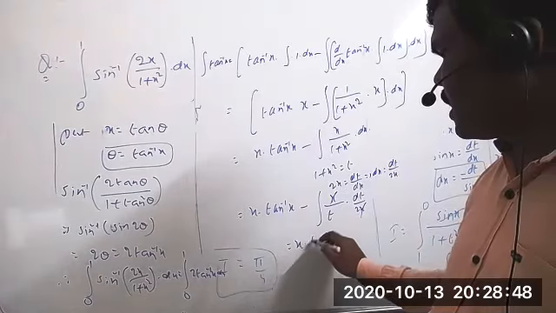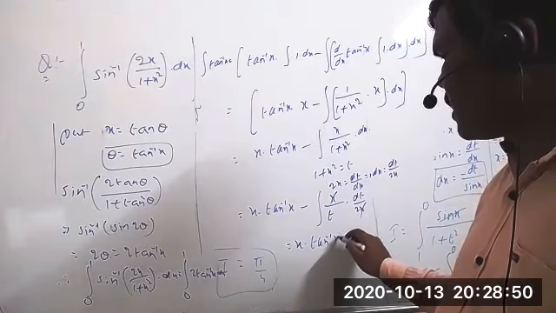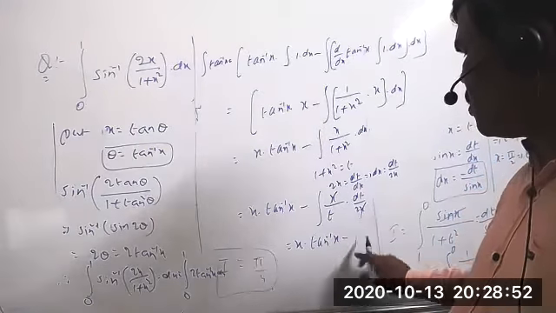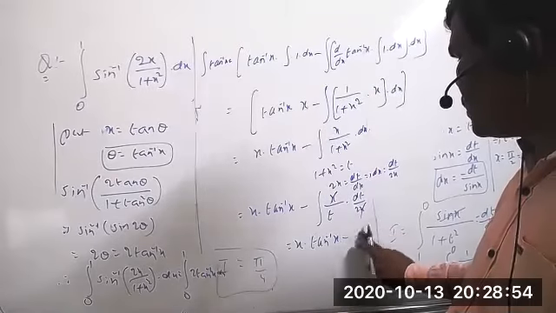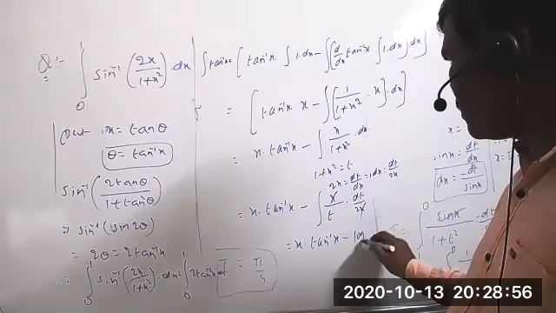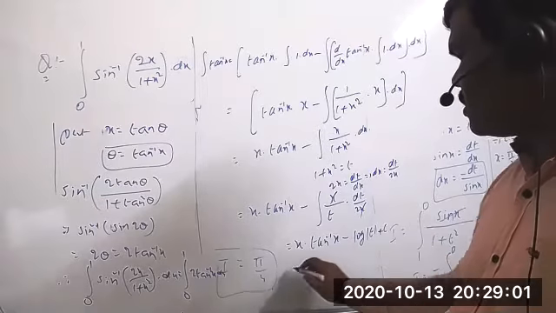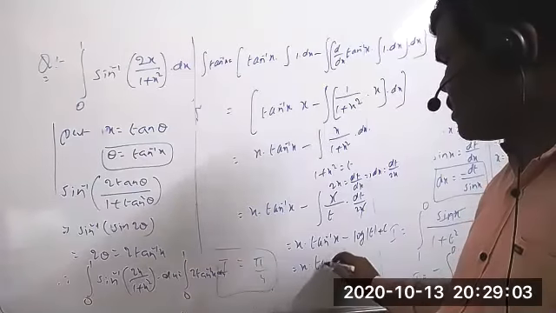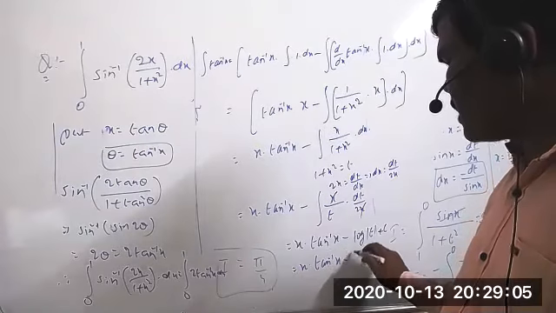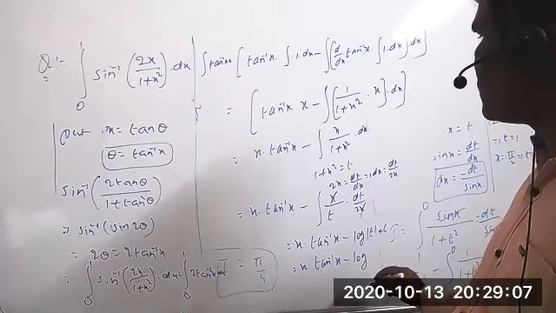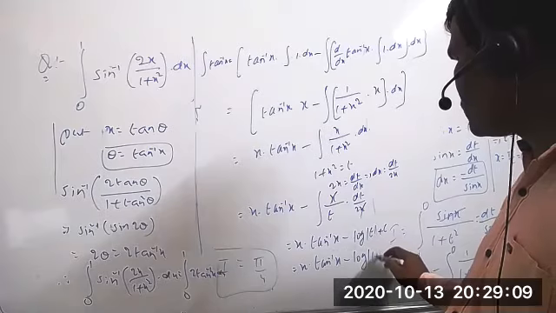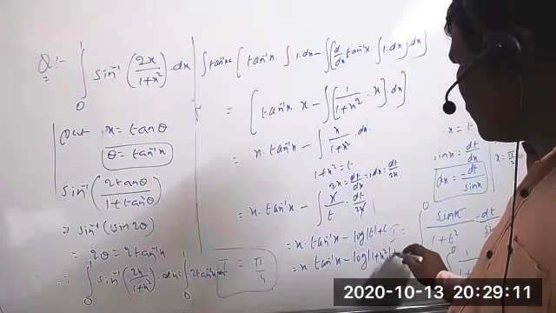So this one clearly you can write now as x into tan inverse of x minus log modulus of t plus c. So x into tan inverse of x minus log modulus of 1 plus x square plus c.